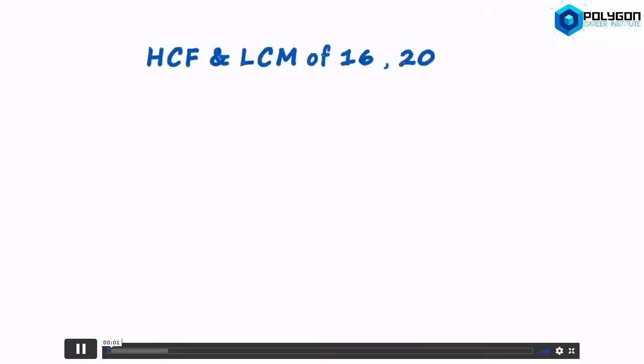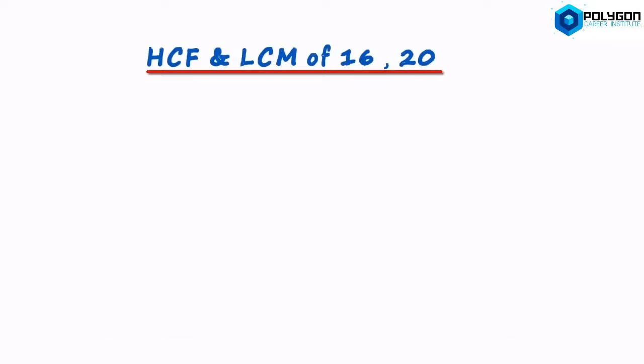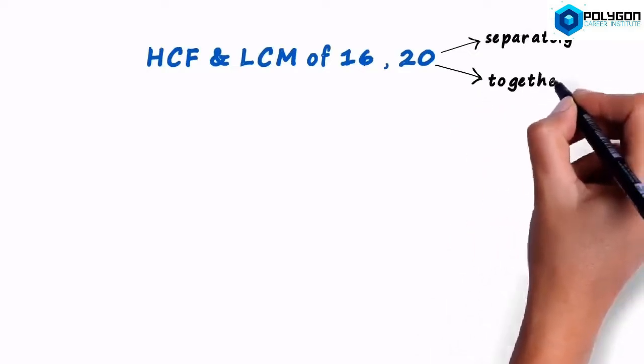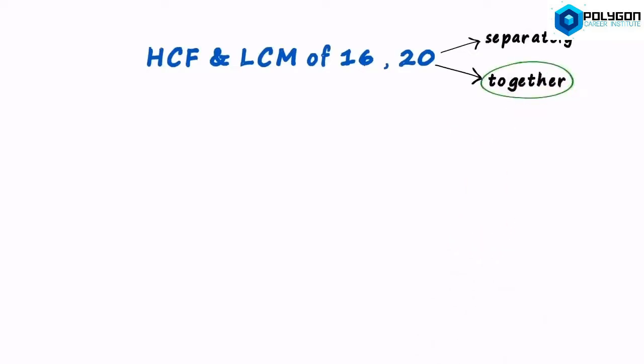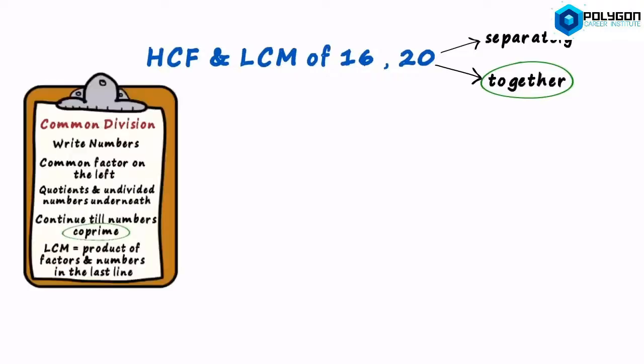What if you were asked to find the HCF and LCM of 16 and 20? You have two options. Either you find the HCF and LCM separately, or we find them together. Of course, we will find them together. All we need to do is use the common division method of finding the LCM.